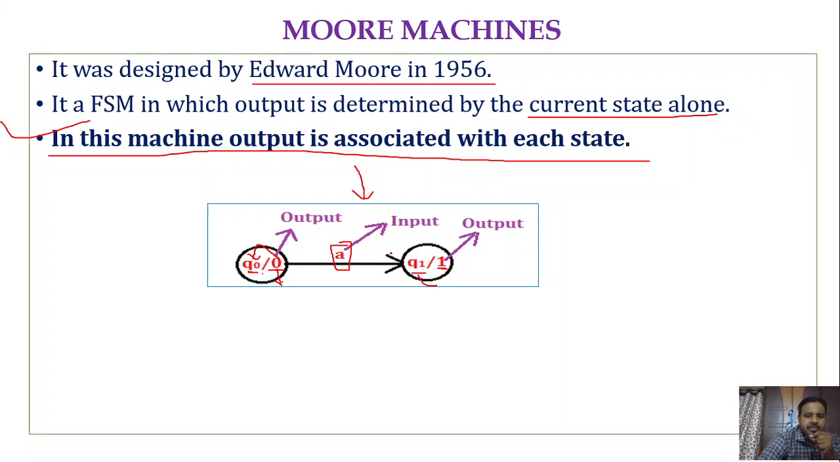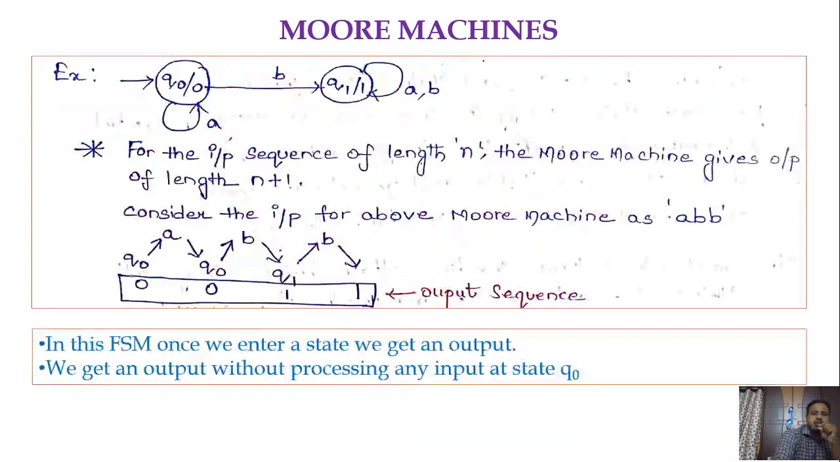So in the previous case, on the transition we have an output, but in the Moore machine we have an output associated with a state. Remember this point. So that is the Moore machine. See here, this is a Moore machine. How could we say that it is a Moore machine? Because the output is associated with a state, right?